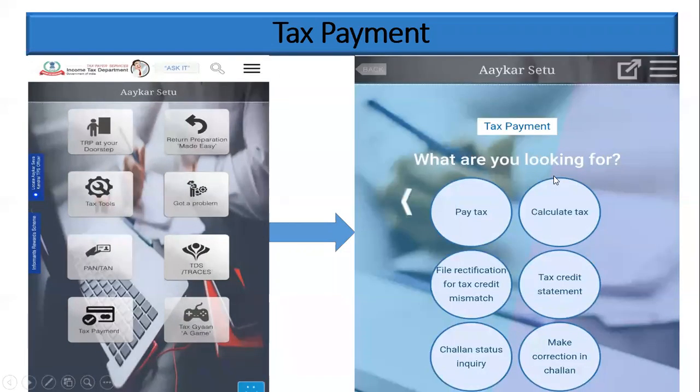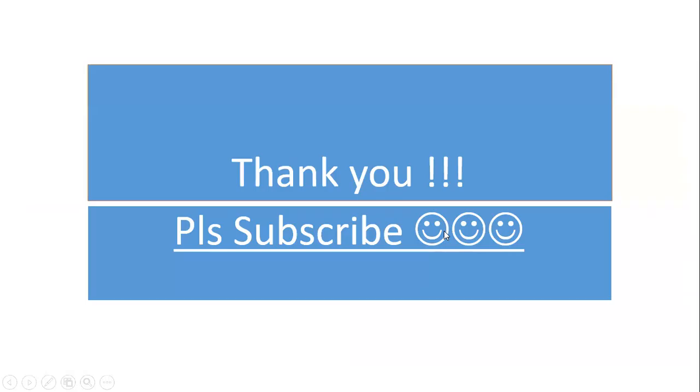So the last one is the tax payment. In this, you can pay the self-assessment tax, advance tax, whatever tax you want to pay, you can easily select this icon and calculate tax. If you have any doubt how much tax you need to pay, in this calculate tax you can easily identify how much you need to pay. And rectification of tax credit mismatch, all those things you can easily see here.